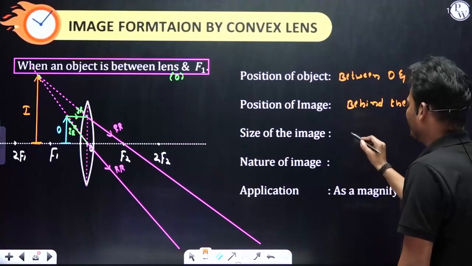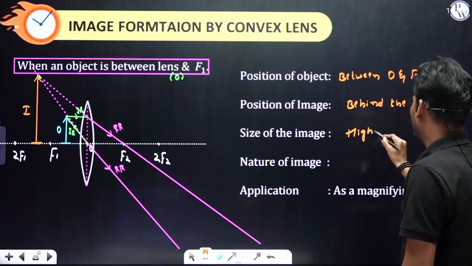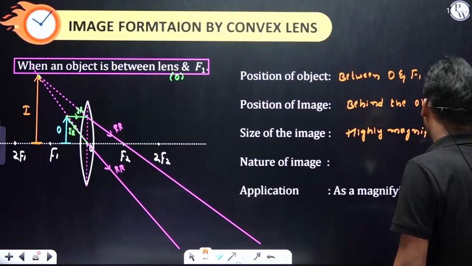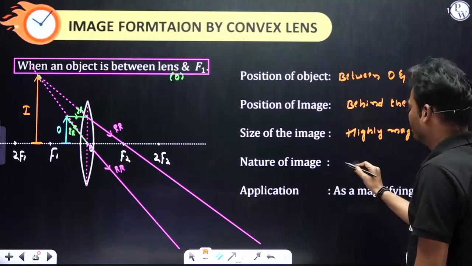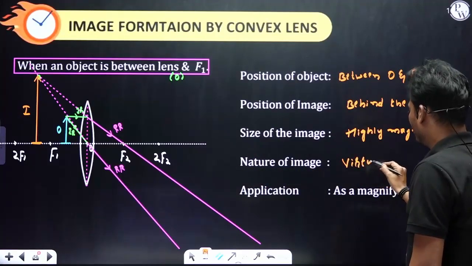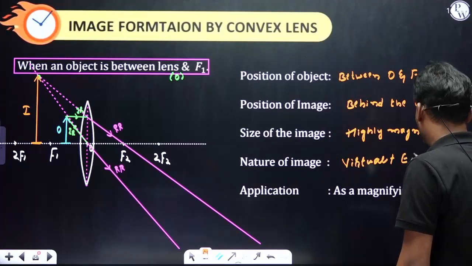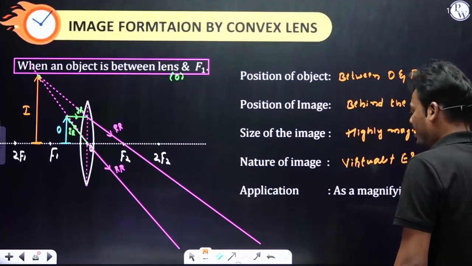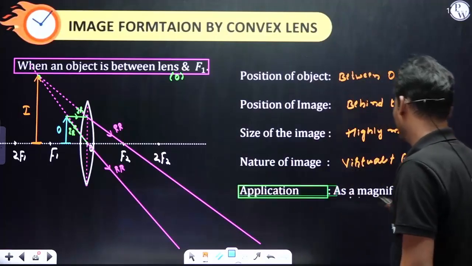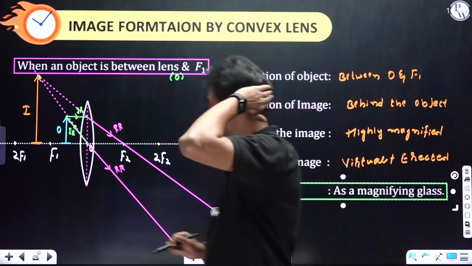And the size of the image is highly magnified. Nature: it is virtual, because the two refracted rays do not meet, and a virtual image is always erect. And application, that is as a magnifying glass.